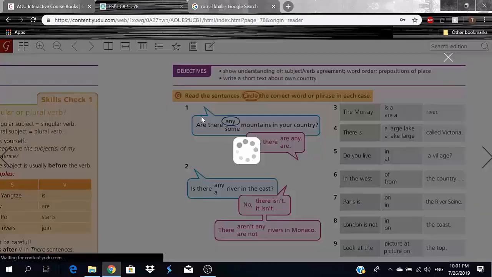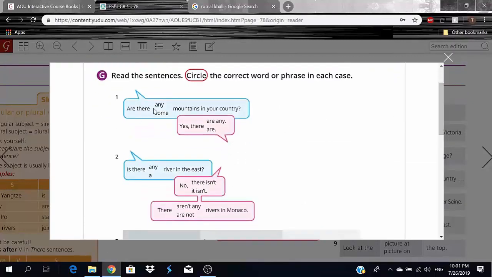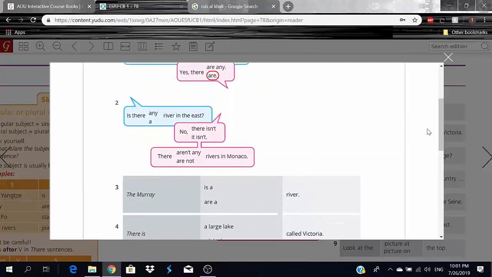Okay, or actually, can I open this? I think it would be much better. Oh, here we go. Okay, are there any mountains in your country? Yes, there are. Okay, this is much better.